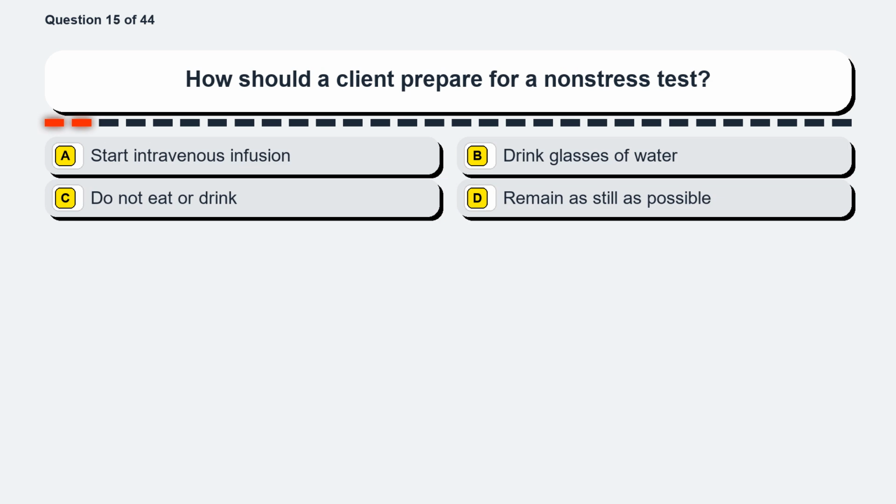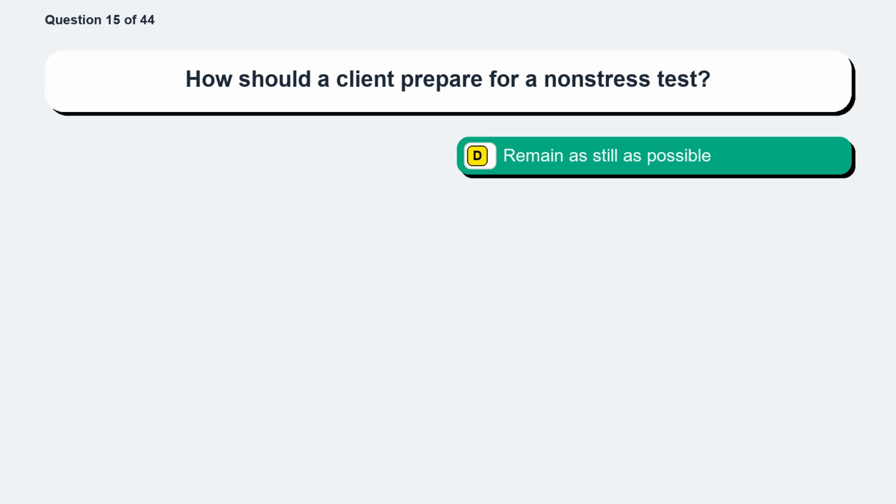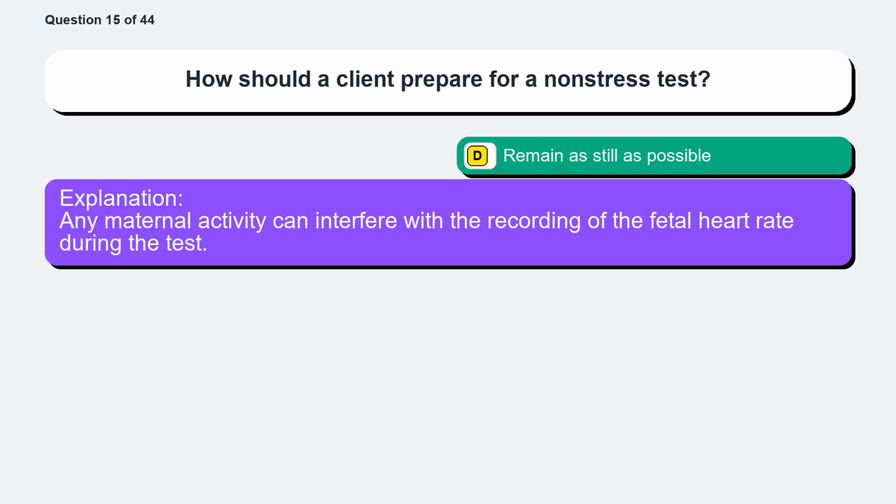Question 15. How should a client prepare for a non-stress test? Option A, start intravenous infusion. Option B, drink glasses of water. Option C, do not eat or drink. Option D, remain as still as possible. The correct answer is option D, remain as still as possible. Any maternal activity can interfere with the recording of the fetal heart rate during the test.